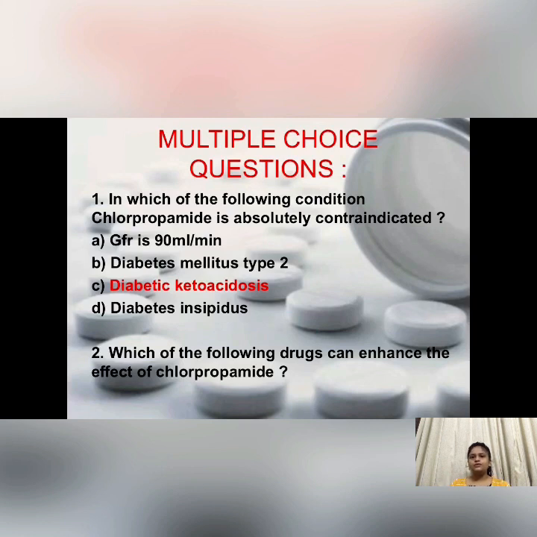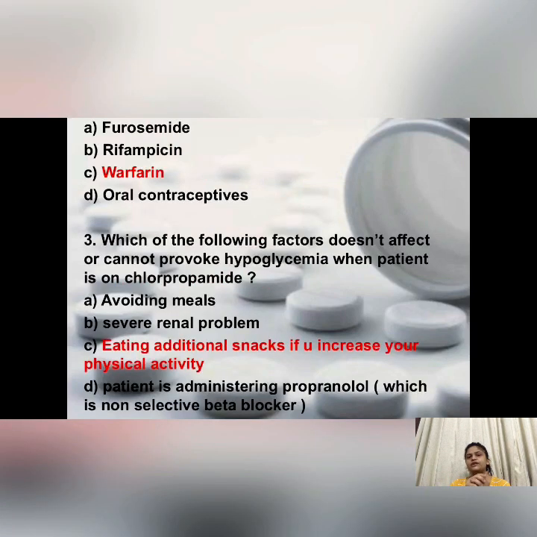Then the second one, which of the following drugs can enhance the effect of chlorpropamide? That is furosemide, rifampicin, warfarin, and oral contraceptive. The answer will be C, that is warfarin. It can enhance the effect of chlorpropamide. The rest three drugs can decrease the action of sulfonylurea. Then the third one, which of the following factors cannot provoke hypoglycemia when the patient is on chlorpropamide? Avoiding meals, severe renal problem, eating additional snacks if you increase the physical activity, and patient is administering propranolol. So the answer will be C, that is eating additional snacks if you increase the physical activity, because logically